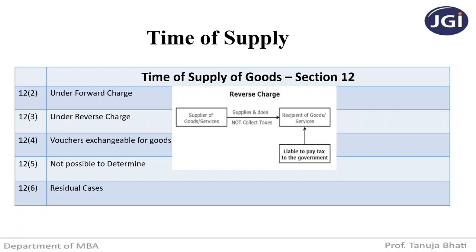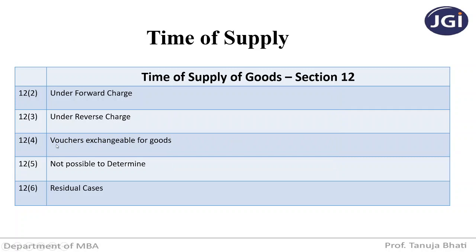Now, in reverse charge, there are a few cases notified by the government that if there is a supply of particular goods or particular services, then only the recipient is liable to pay the tax to the government. Otherwise, generally forward charge is followed. But only on a few notified goods and services, government is saying the recipient has to pay the tax to me directly and the supplier will not pay the tax. Next, let us see what these vouchers are.